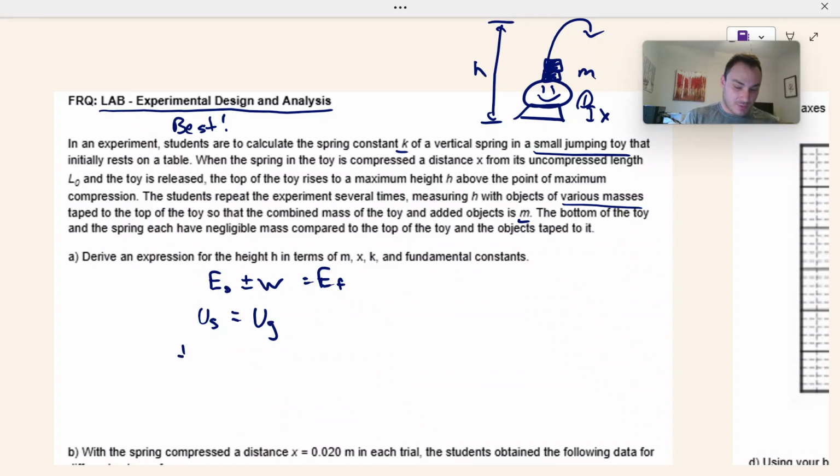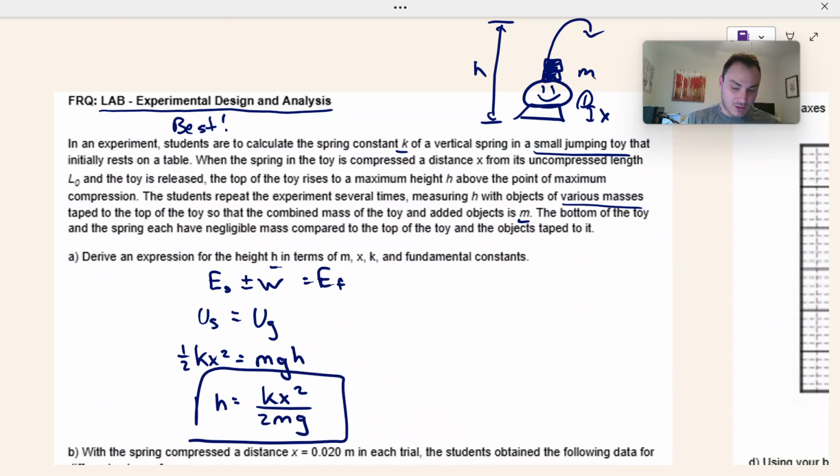So let's plug these in with their respective equations. 1/2 kx squared equals mass times gravity times height. And we need to solve for height. So height is going to be equal to kx squared over 2 times mass times gravity. That is our expression.